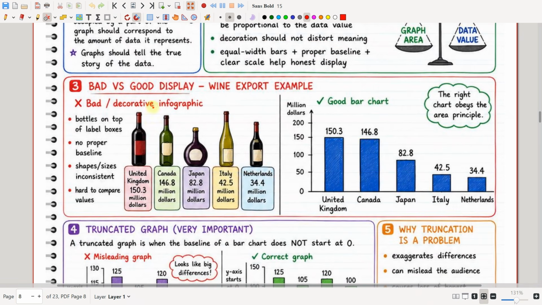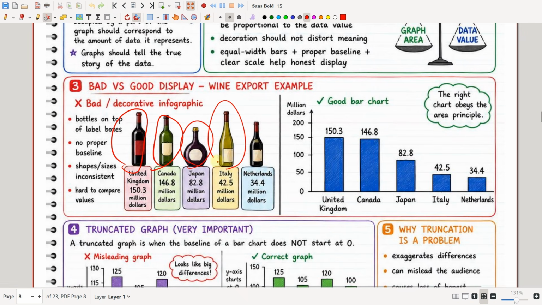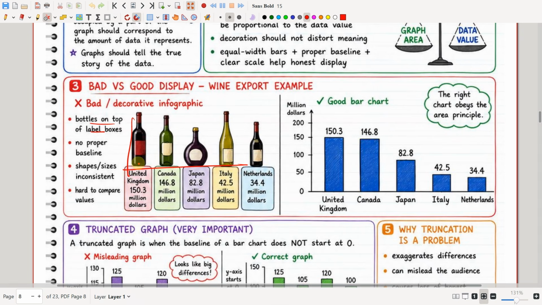See here, this cannot be a bar chart, because these are bottles on top of label boxes, and there is no proper baseline here. Shapes and sizes are inconsistent and it is hard to compare values. So we should not be using decorative graphics like this in our data representation.